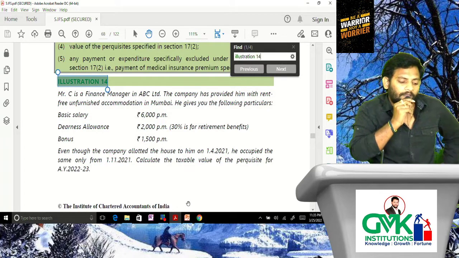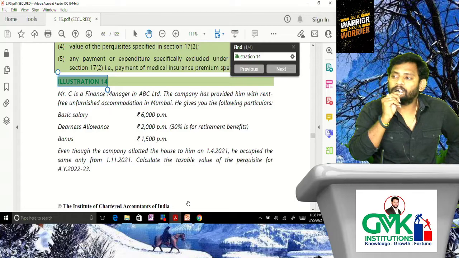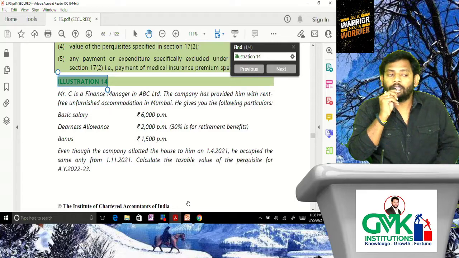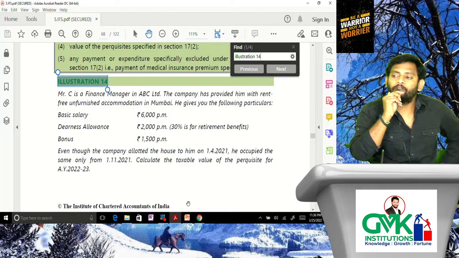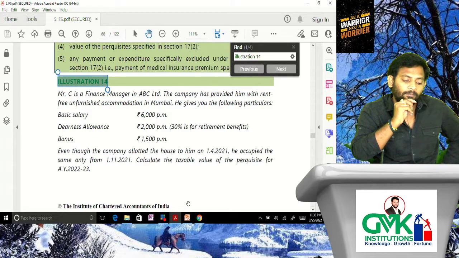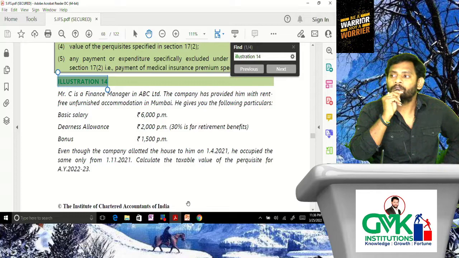Even though the company allotted the house to him on 1/4/2021, he occupied the same only from 1/11/2021. Please tell me whether that point has any relevance. Yes. Even though the employer provided the accommodation from April, the employee occupied it only from November. That means 12 months benefit is provided, but he claimed the benefit for how many months? 5 months only: November, December, January, February, March.